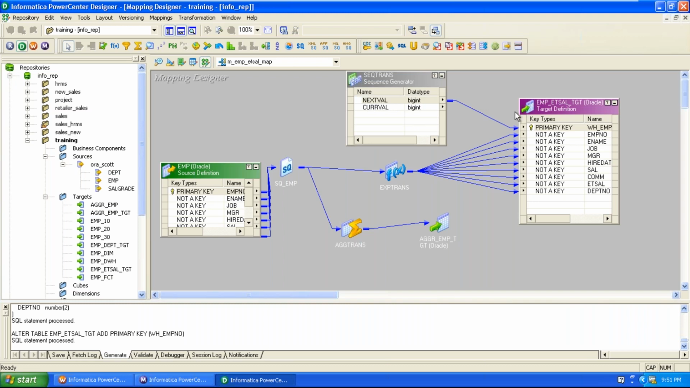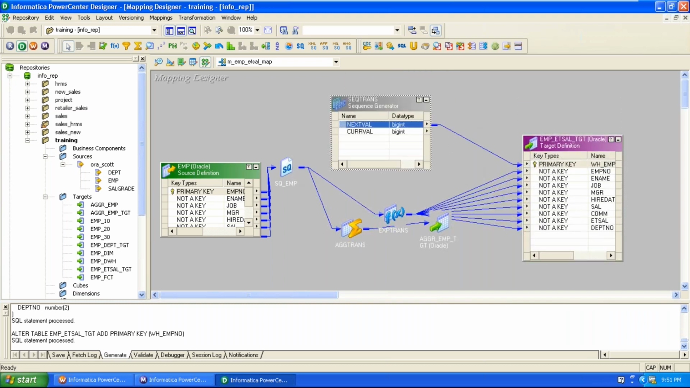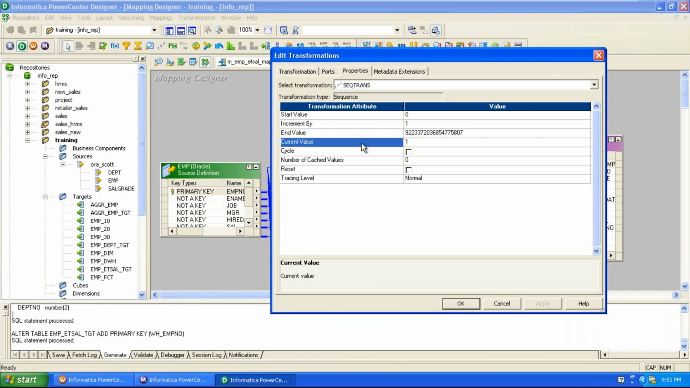Using this sequence generator transformation, generate the sequence of values for the primary key in the target. How to generate? Double click on the sequence generator, go to properties. You can find current value equal to 1 and increment value equal to 1. That means values are generated based on the current value and increment value: 1, 2, 3, 4, 5, 6, 7, 8. In that manner, a sequence of values is generated for the primary key in the target until it reaches this maximum value. This is the end value. This is the current value, increment value, and end value.